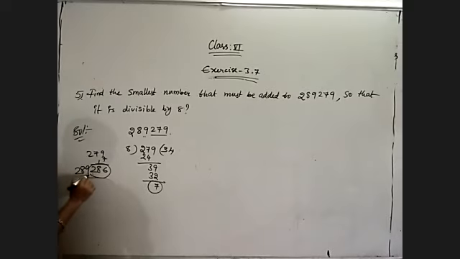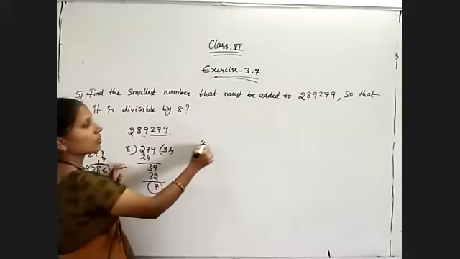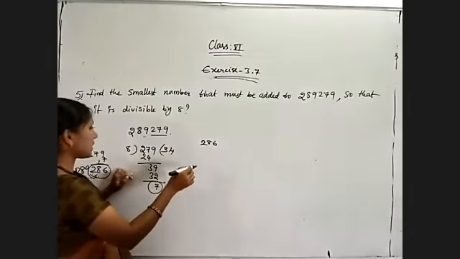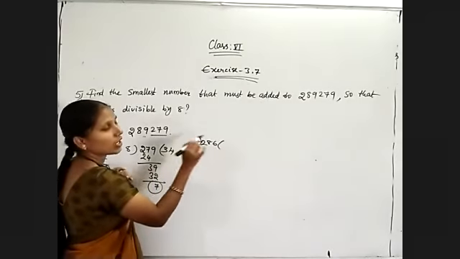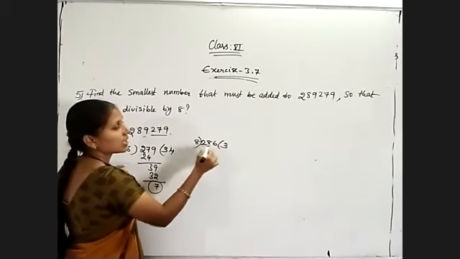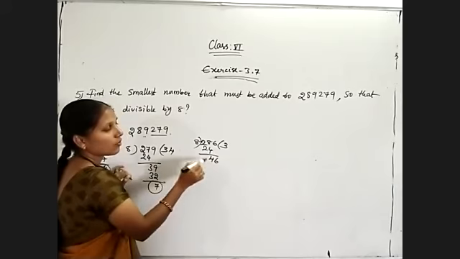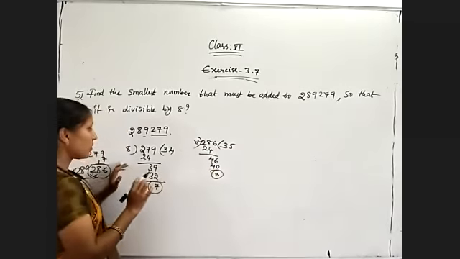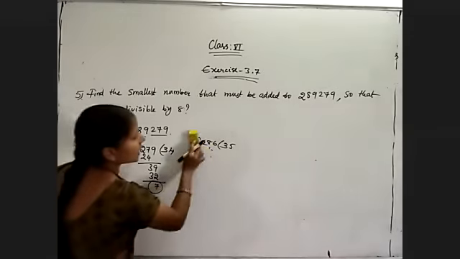But by adding 7, is that number divisible by 8? Again, check. 279 plus 7 is equal to 286. Now check whether it is divisible by 8 or not. 8 3s are 24, then 46. 8 5s are 40 only. The remainder is 6.